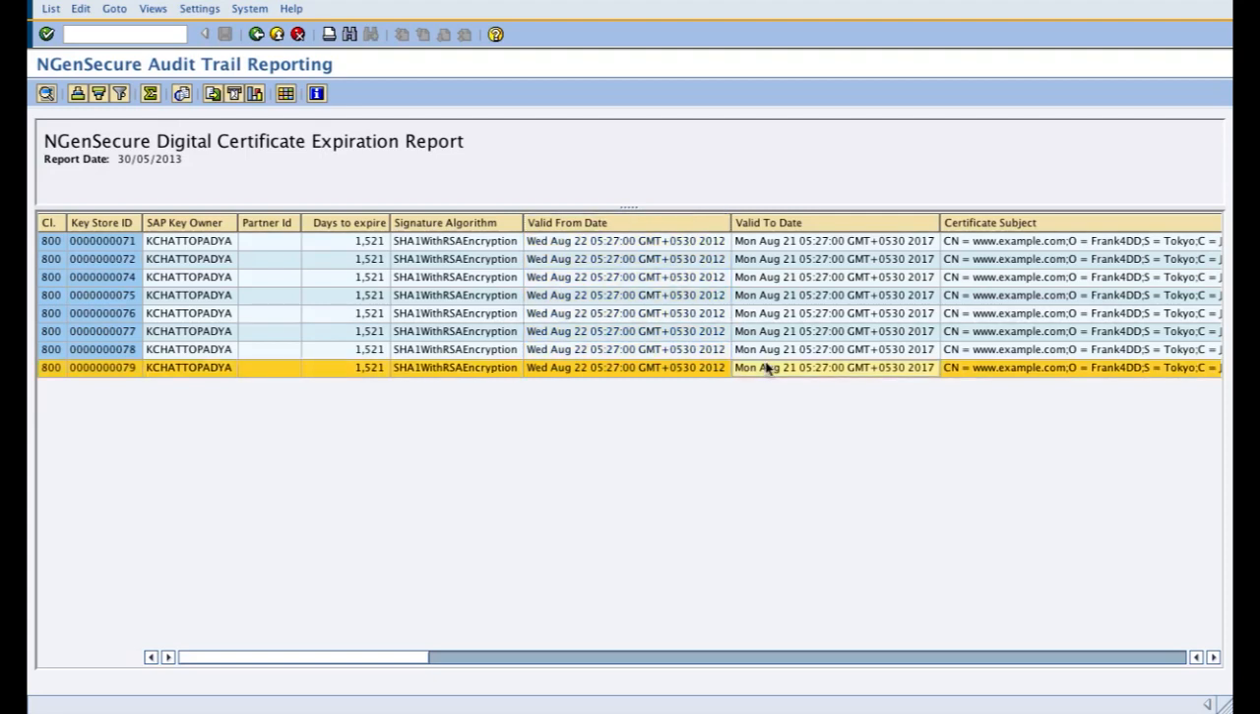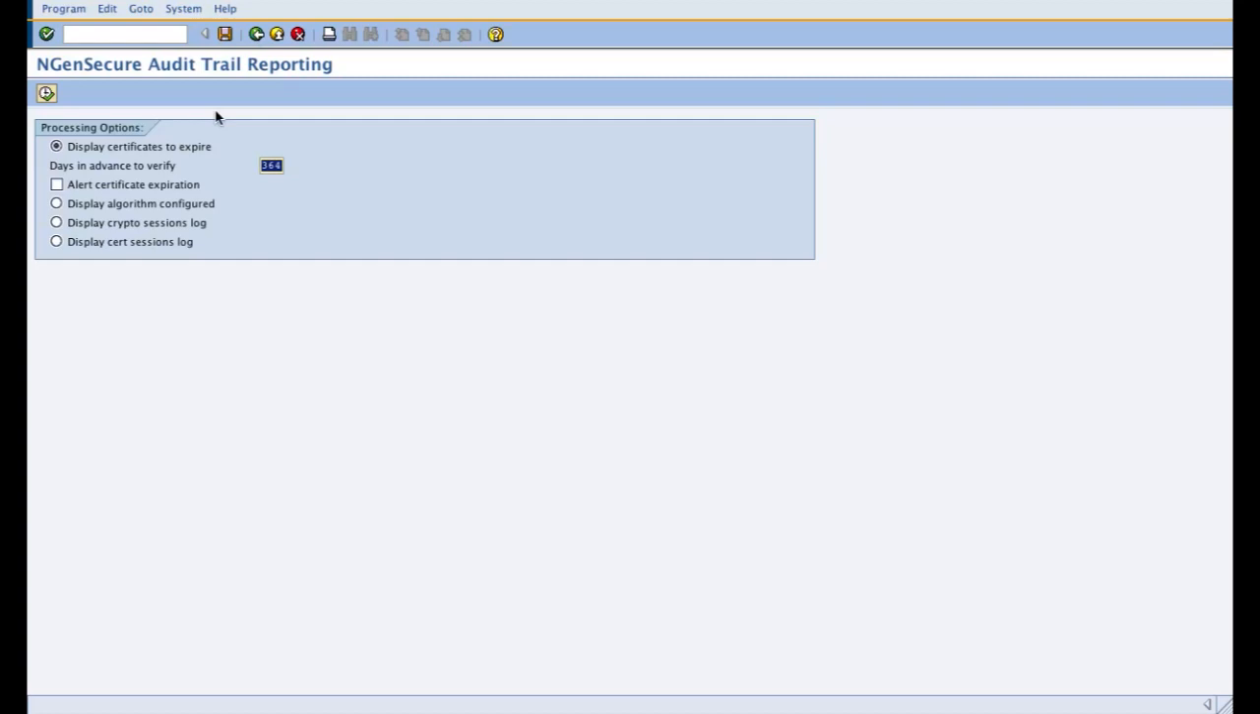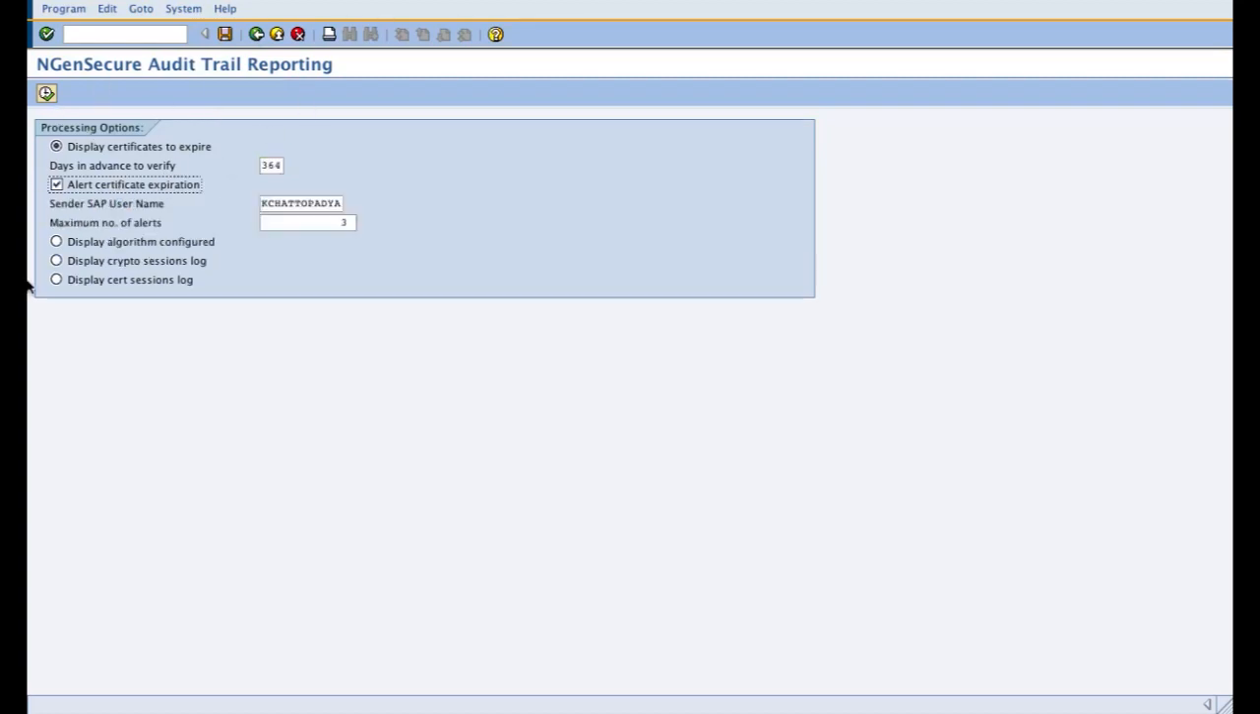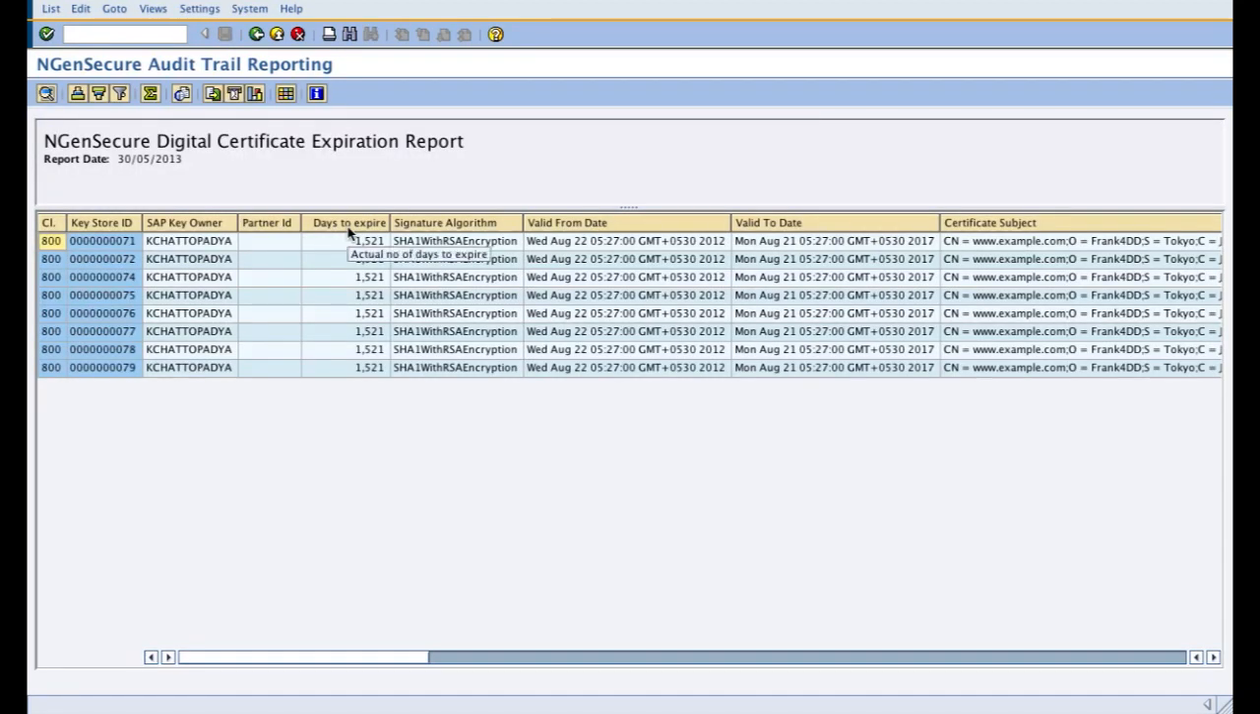And if you have to schedule all these things in the background, the audit trail report, and if you check on this button, it will actually send the alert notification, and if the alert count is more than the maximum number of alerts to be notified, then it will auto delete the certificate from the usage.